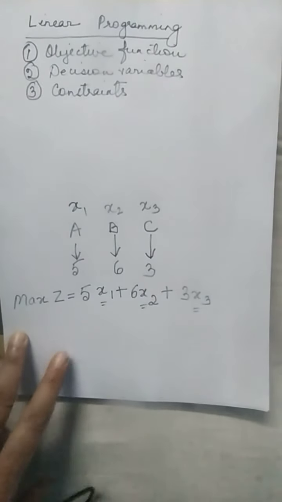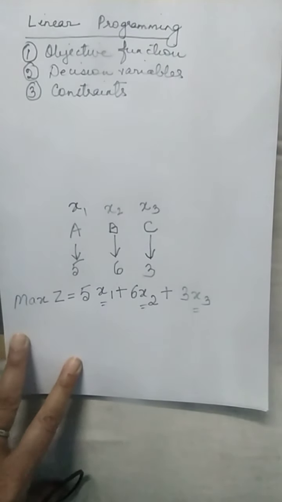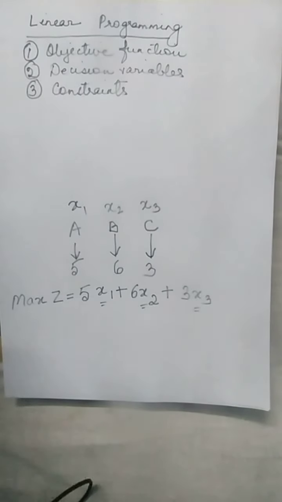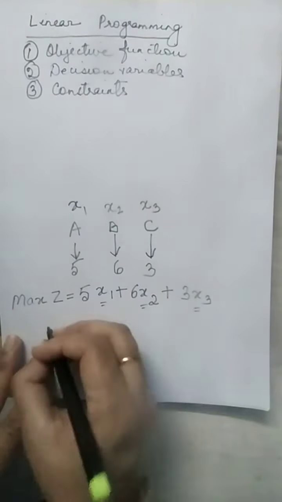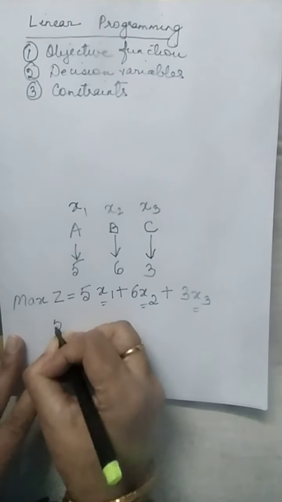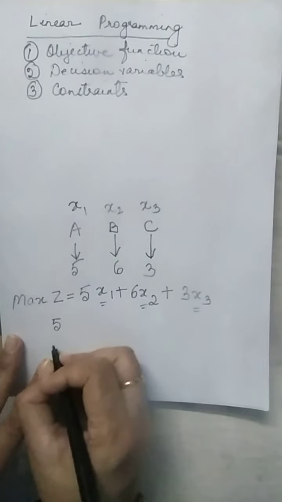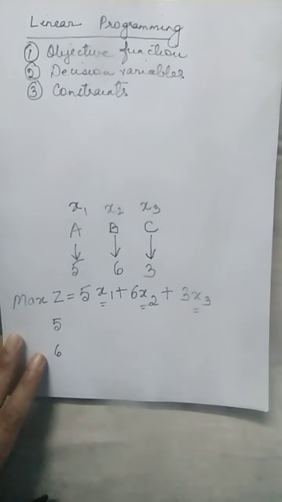Let us look at some examples of restrictions. Let us say that A, B and C, for the sake of simplicity, are manufactured using 2 different machines, M1 and M2. Let us say while trying to manufacture A, I need 5 minutes on machine 1 and 6 minutes on machine 2.